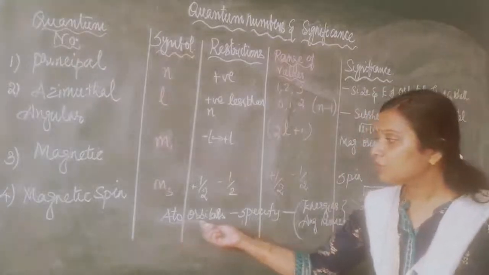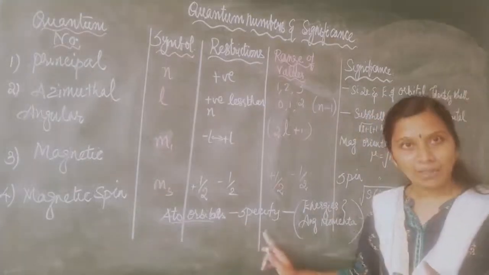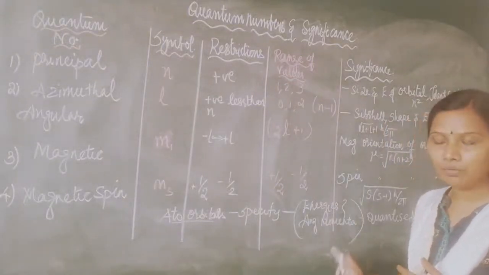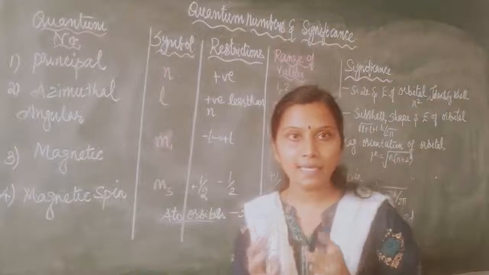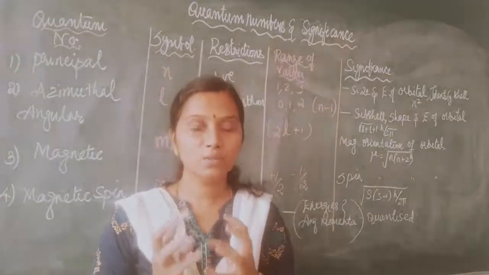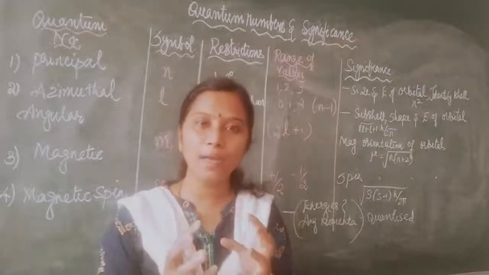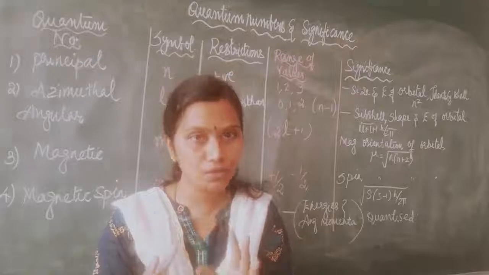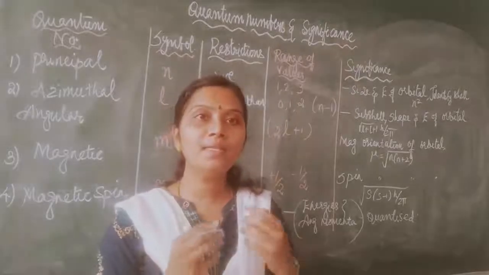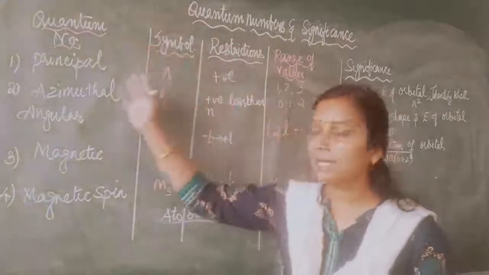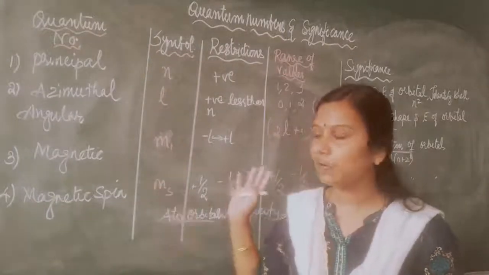Now, each of the atomic orbitals can be specified by giving energy and angular momentum to them. I am going to call this energy and angular momentum a quantized specific level. Quantized means I am giving some specific, certain values to them. So those quantized values can be represented as quantum numbers, and there are 4 quantum numbers which we are going to see one by one.